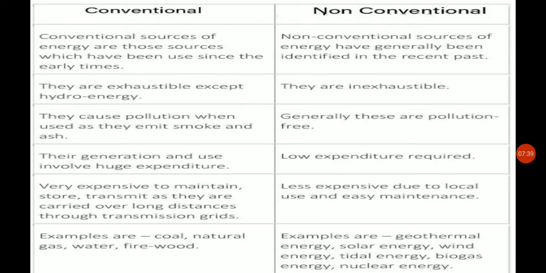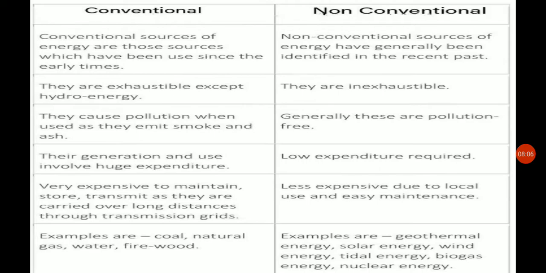In the non-conventional, low expenditure is required, very little money is needed for these types of energy. Conventional sources are very expensive to maintain, store and transmit, as they are carried over longer distances through transmission grids. Non-conventional ones are less expensive due to local use and easy maintenance.